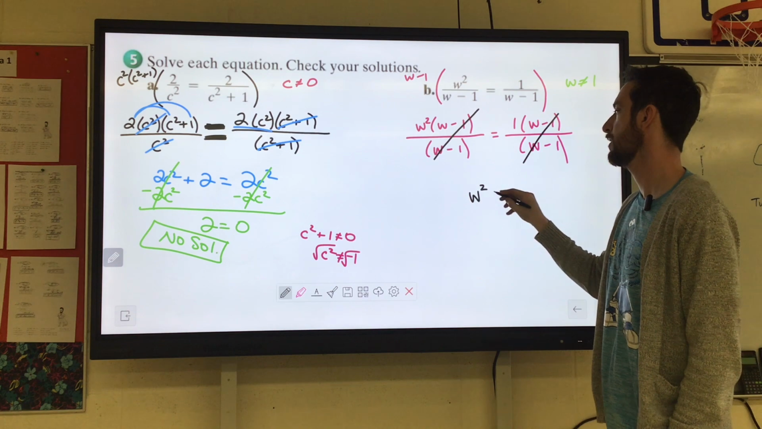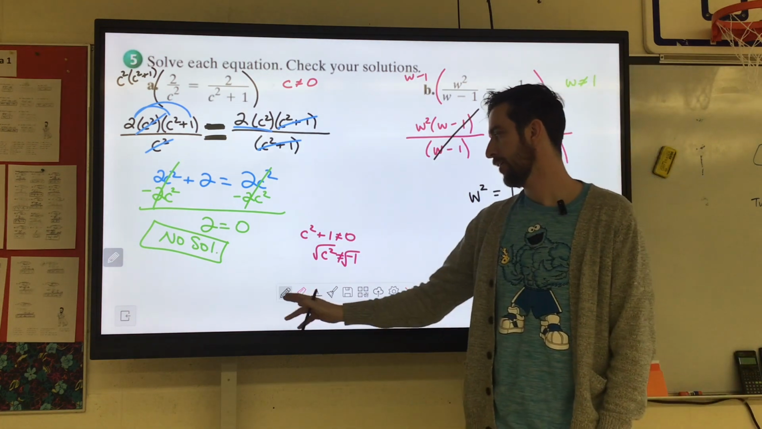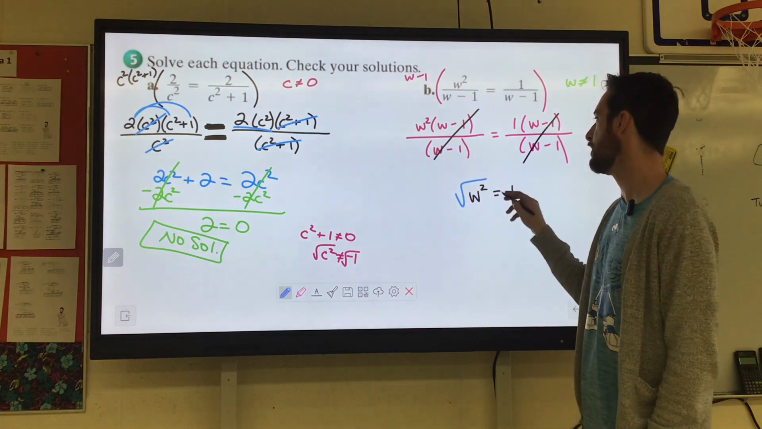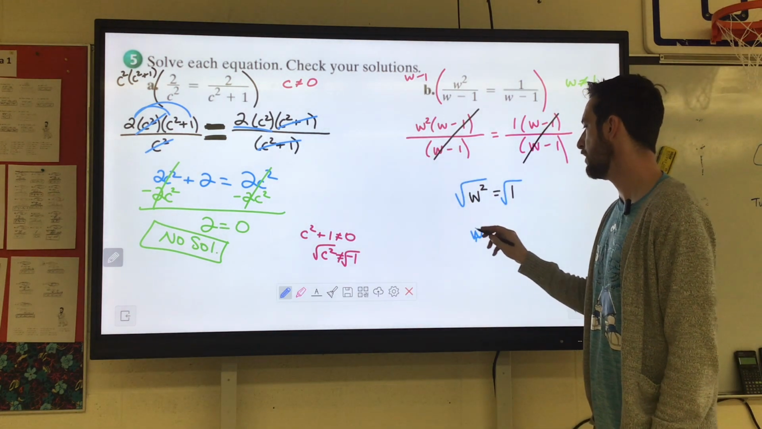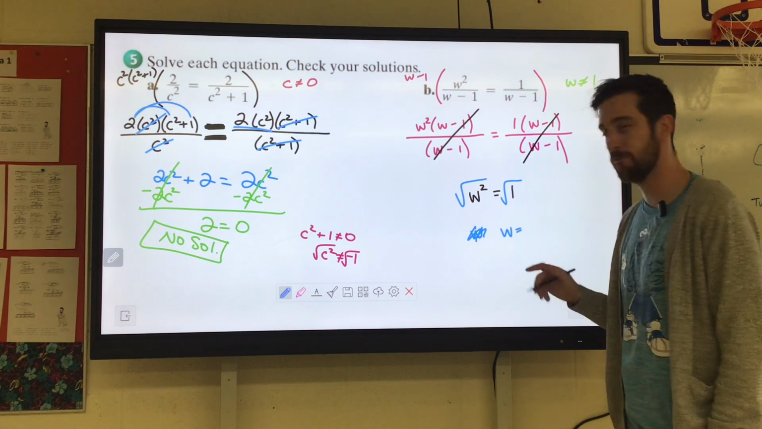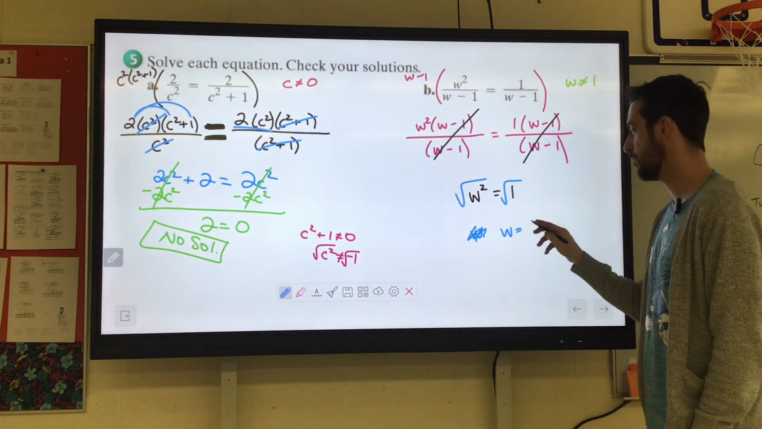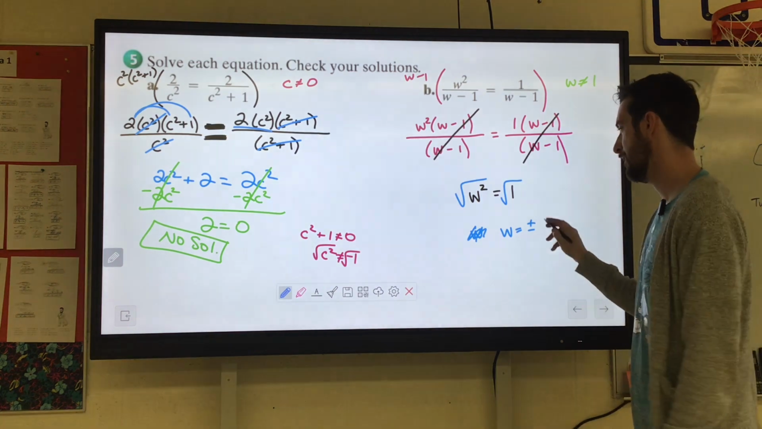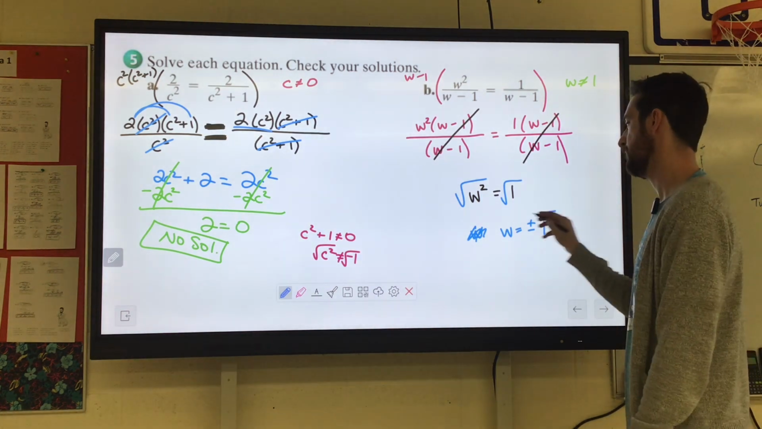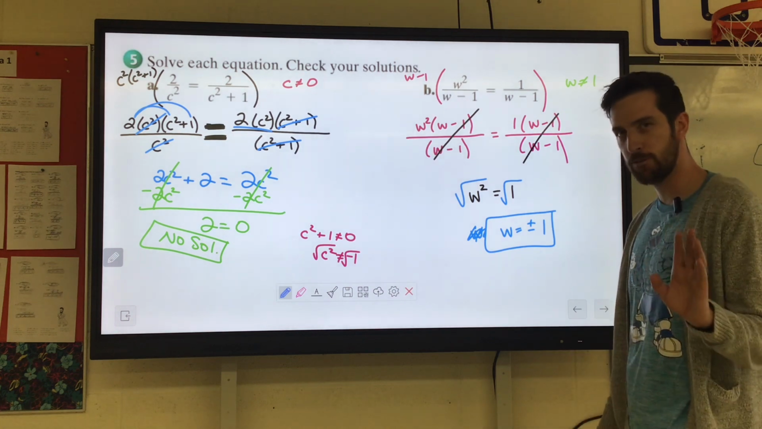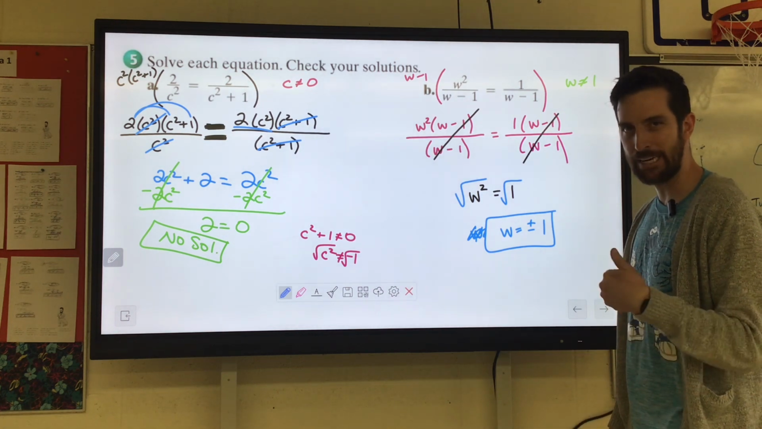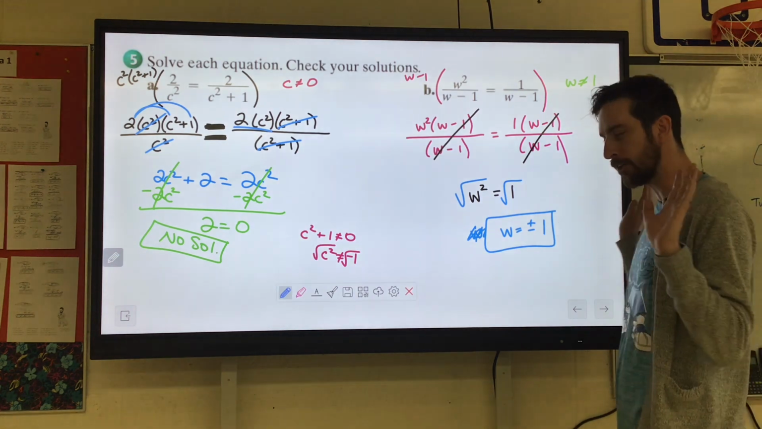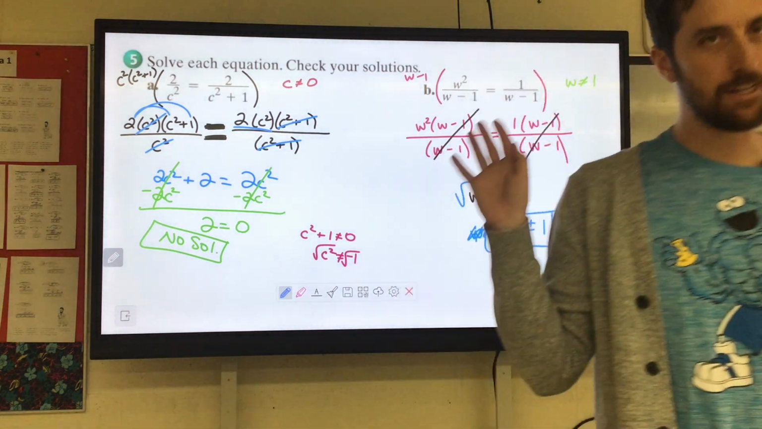W squared equals 1. How do you solve something squared? You do the opposite. You square root it. The square root of 1 is 1, but it can also be negative 1. So don't forget, when you square root numbers, you have to include the positive and negative. So that would be plus or minus 1. The only number that does not have 2 square roots is 0, and then we can't square root negatives in the real number system. You can in the imaginary number system, but that's not as fun.